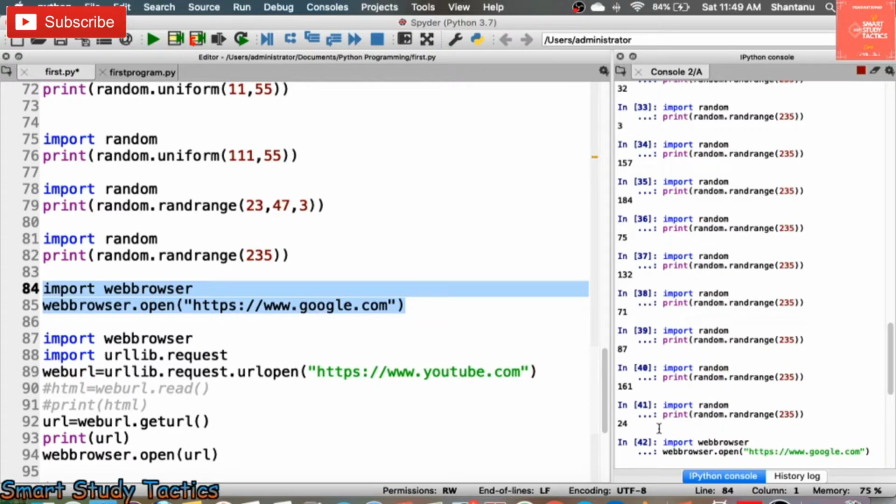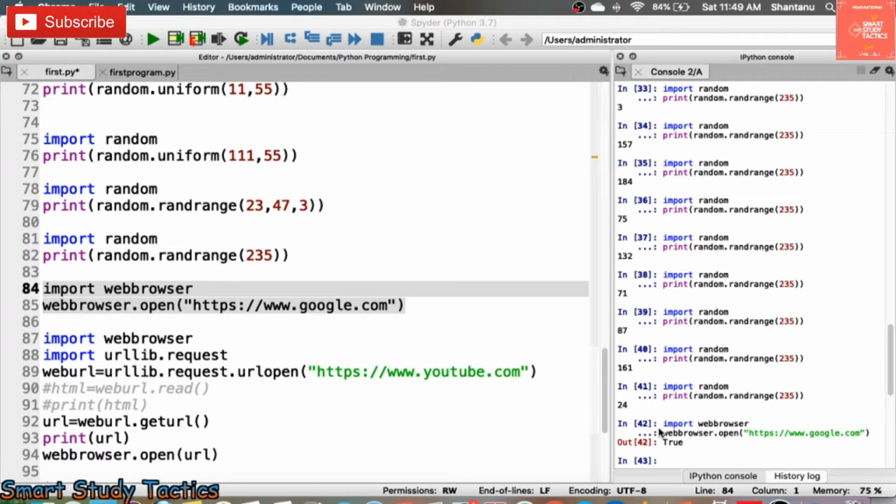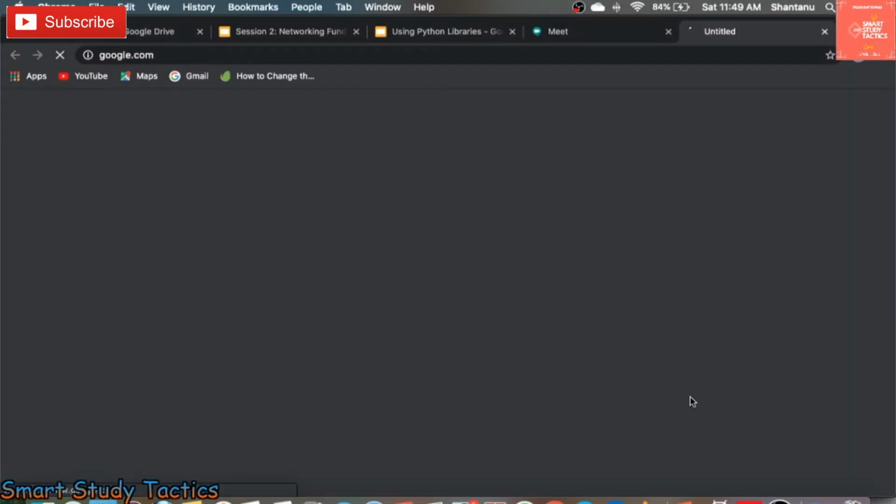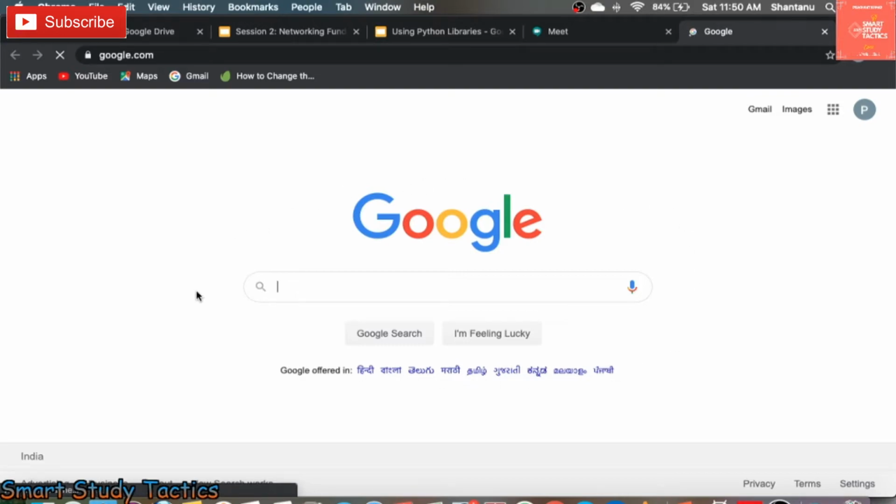Now I am going to jump to the web browser, and you can see my screen. The web browser is going to start, and you can see here True. Now the web browser is going to start Google. You can see Google is starting, untitled. Now you can see it opens Google. So I think this concept is clear to everyone.